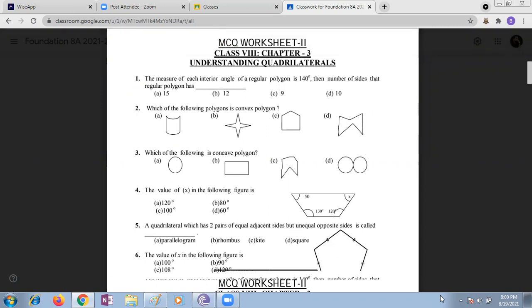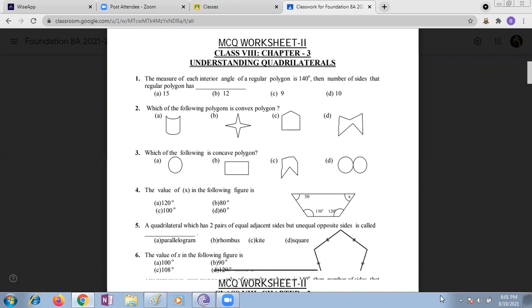In regular figures, all angles are equal, right? Yes, ma'am. How are you supposed to find out here? 140 by 6, ma'am. Why should we take only 6, Nana? Who will answer this question? Please raise your hand.